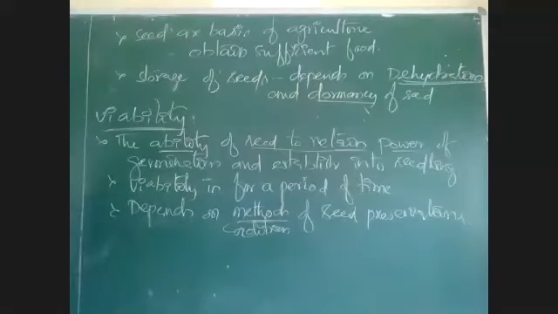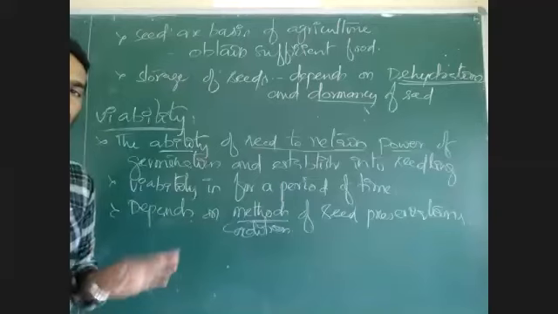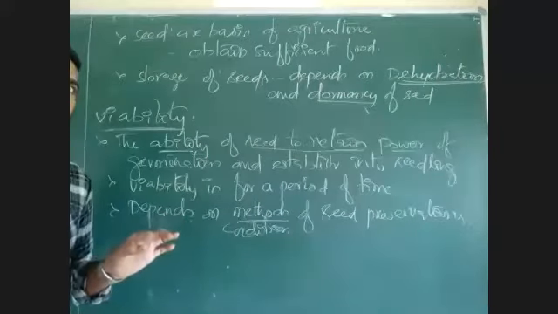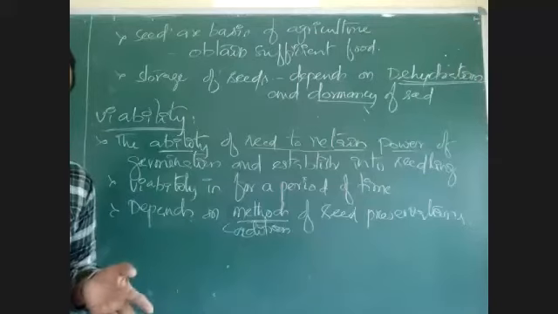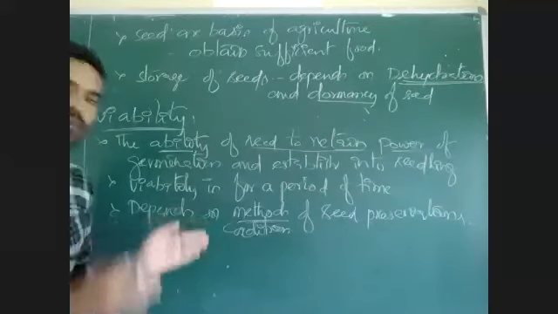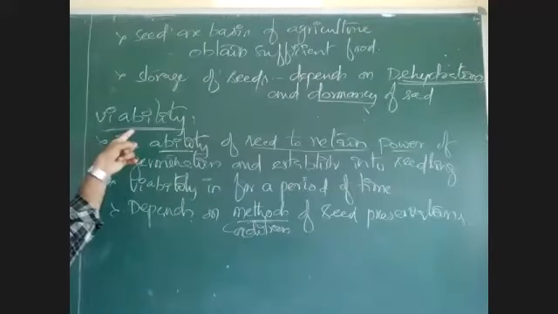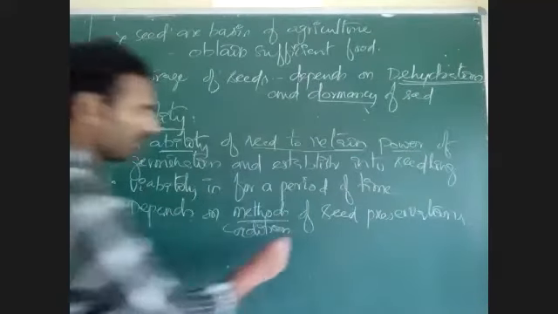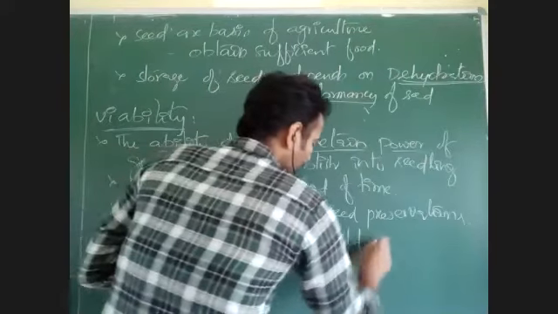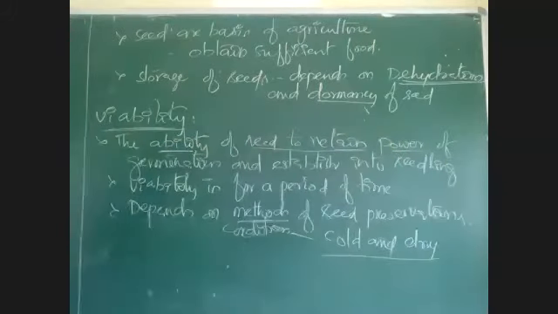Dry and cold condition. Dry means there is no water. If water is there, then the embryo will germinate and get damaged, so dry condition is needed. Cold means the temperature is low, but water is not available. As the temperature is low, dormancy can be prolonged and viability can be extended for a very long time. So the better preservation method is cold and dry condition. Dry and cold condition is well suited for the preservation of seed.